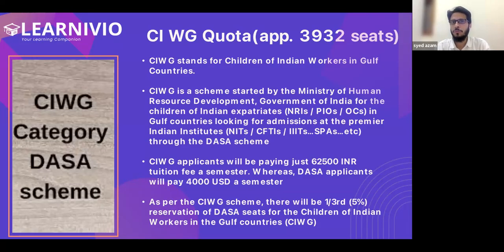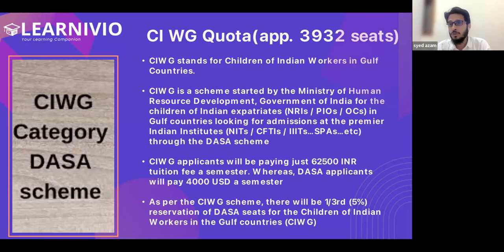5% seats are there. If you make this 5%, the number of seats is around 4,000. And trust me, you don't have too much competition. There are not lakhs of students from the Gulf countries applying for admission into engineering colleges. The competition decreases significantly as compared to a general category student.